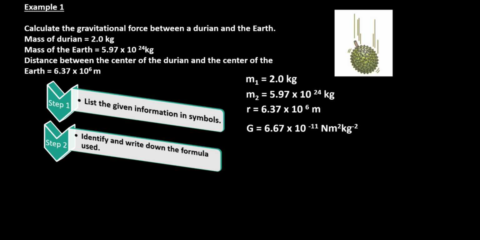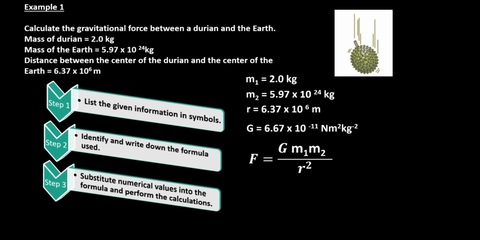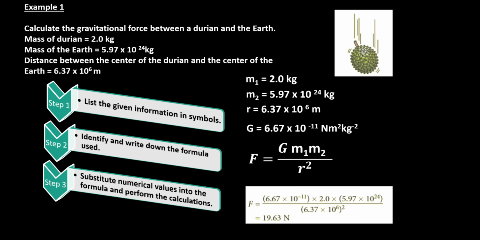Step 2. Identify and write down the formula used. The formula that we are going to use is F equal to G M1 M2 divided by R squared because we need to find the gravitational force. Step 3. Substitute numerical values into the formula and perform the calculations.